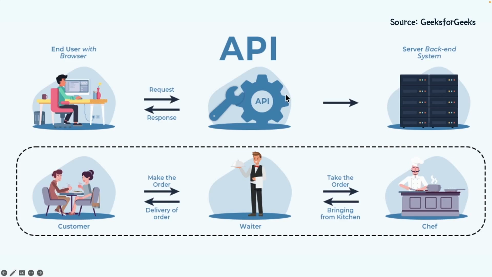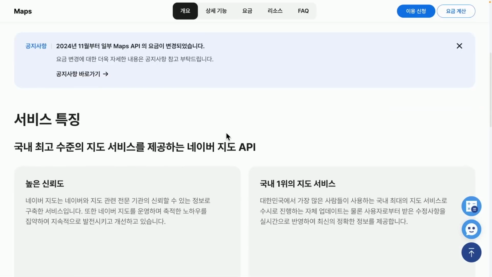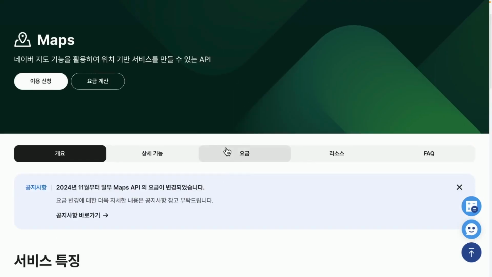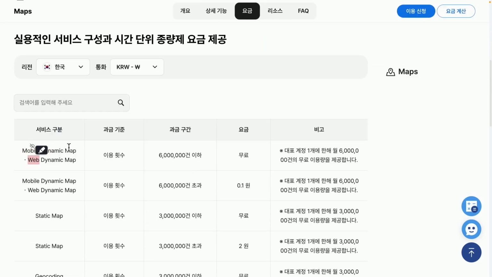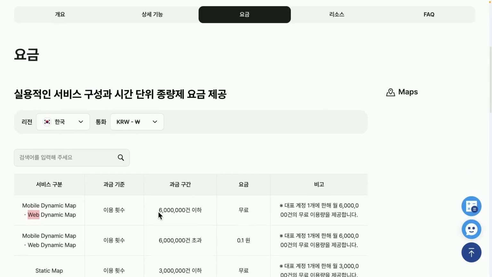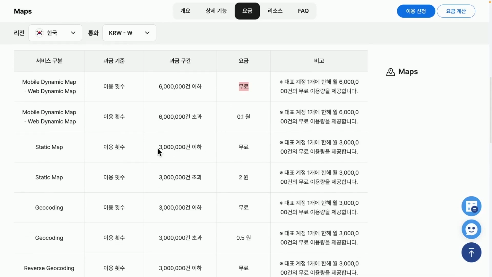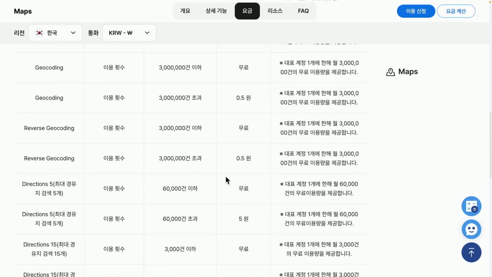For instance, when you explore Naver Cloud, you will come across Naver Map. From a developer's standpoint, if I wish to integrate a map and Naver doesn't offer this API service, I would have to build the entire map from the ground up, which is a considerable challenge. But there are associated costs. Naver provides APIs for both mobile and web platforms, and if your usage stays under 6 million requests, you can use them for free. However, if the requests exceed this limit, they begin to charge. Despite the operational expenses of running their own servers, Naver does this to support a larger number of users and developers. They use these methods to attract many developers.